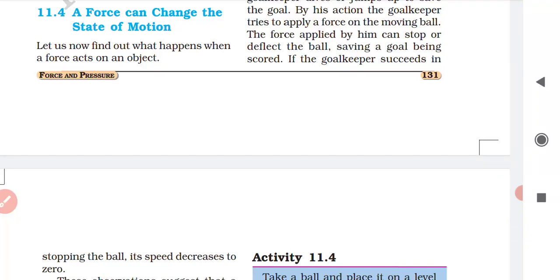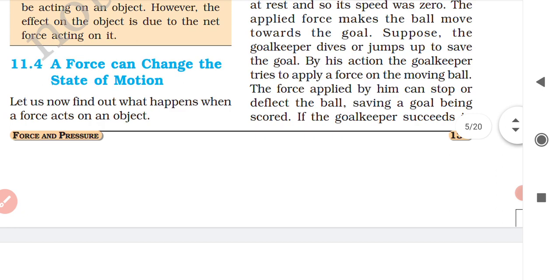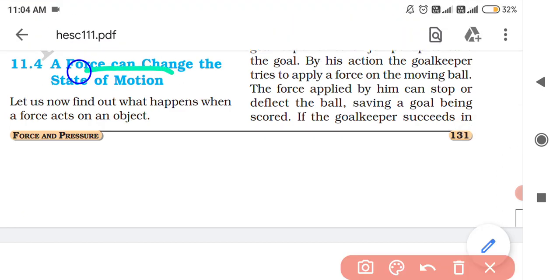As we were discussing the chapter Force and Pressure of your NCERT class 8 science book, today's topic will be: a force can change the state of motion. So let's begin. A force can change the state of motion. Now what is state of motion? State of motion can be described by